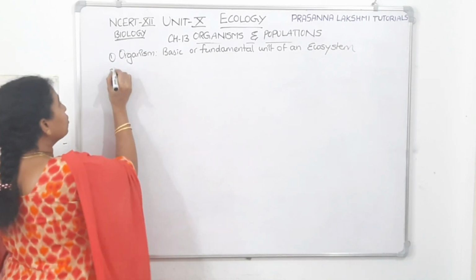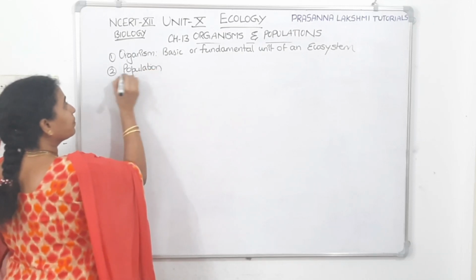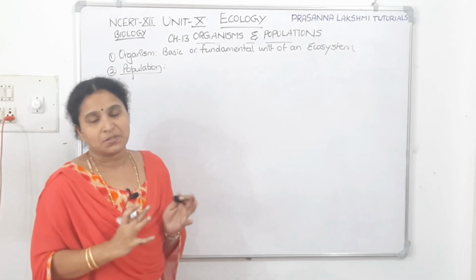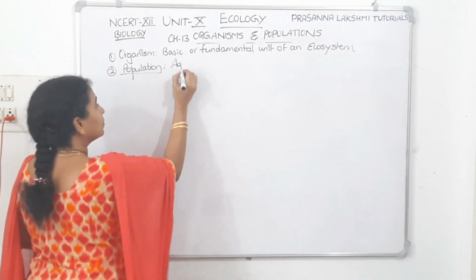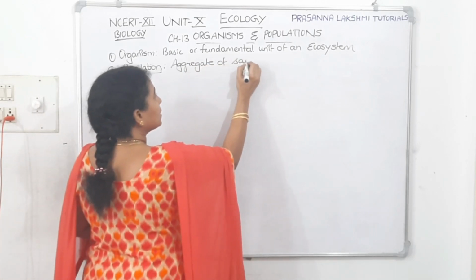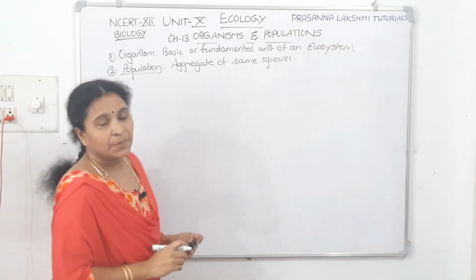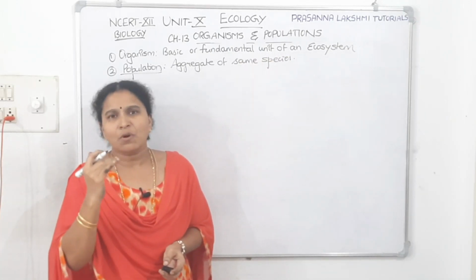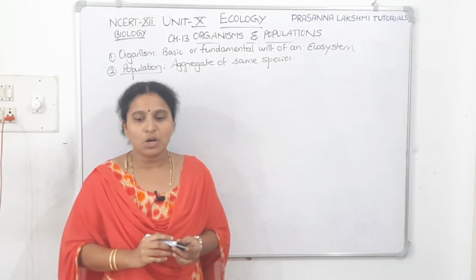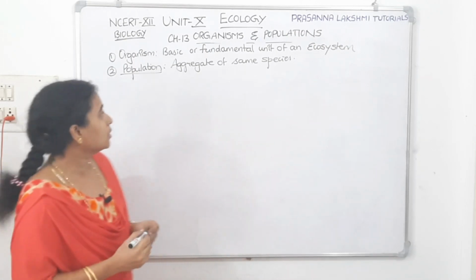Now, next one, let's go with population. The next level is population. A group of similar species or an aggregate of the same species is called a population. It will make a population. Now let us see what are the different types of populations. One, we have local population. What is local population? Population of organisms living in a specific area is called local population.